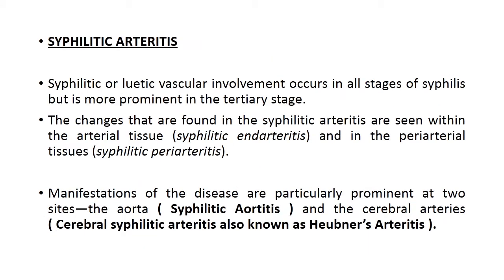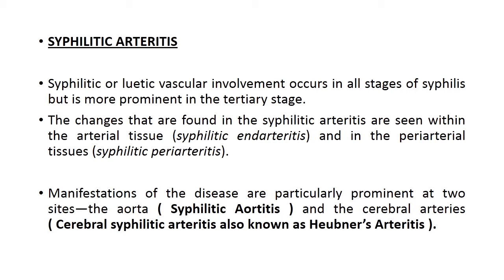Now syphilitic arteritis. Syphilitic or luetic vascular involvement occurs in all stages of syphilis but it is more prominent in the tertiary stage. The changes that are found in the syphilitic arteritis are seen within the arterial tissue or in the periarterial tissues. If the changes are only in the arterial tissue, then it is known as syphilitic endarteritis, and if it is present in the periarterial tissues, then it is known as syphilitic periarteritis. Endarteritis means it involves only the vessel wall and particularly tunica intima.